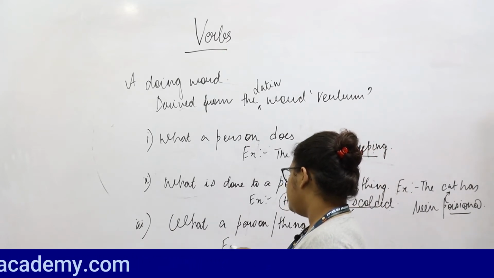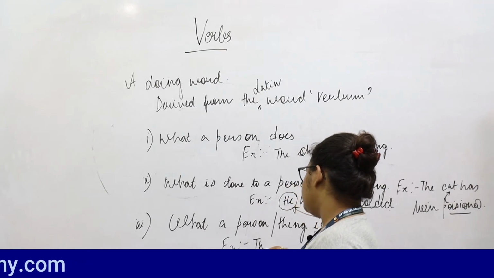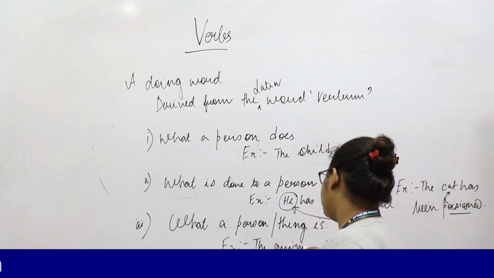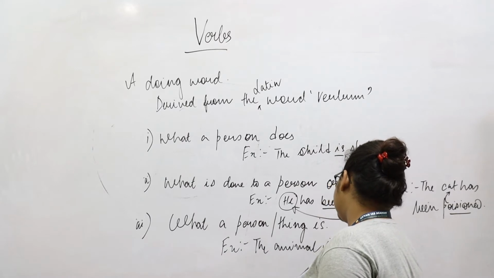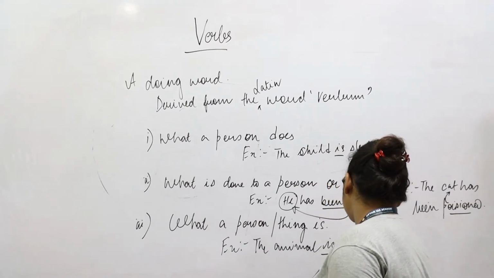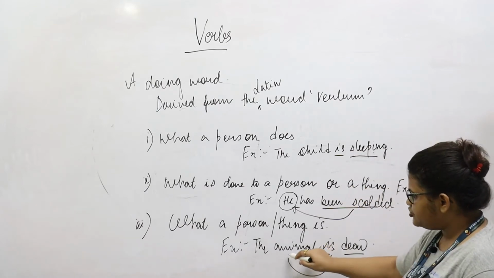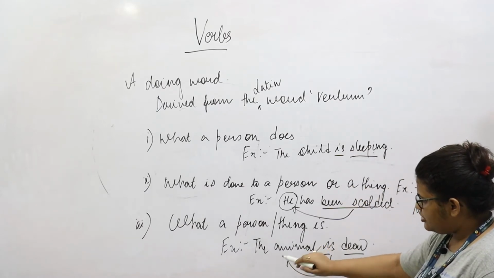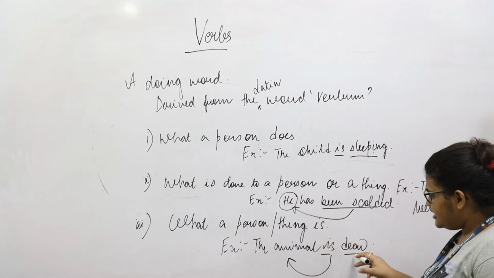When we come to the third part, it is like what a person or a thing is. For example, the animal is dead. This also talks about something that has happened to the subject, that is the animal, that is dead.